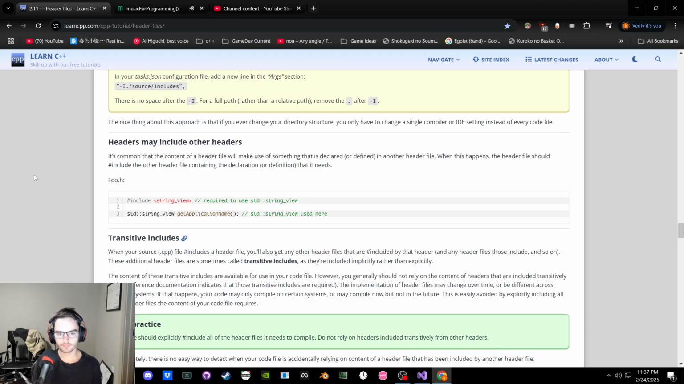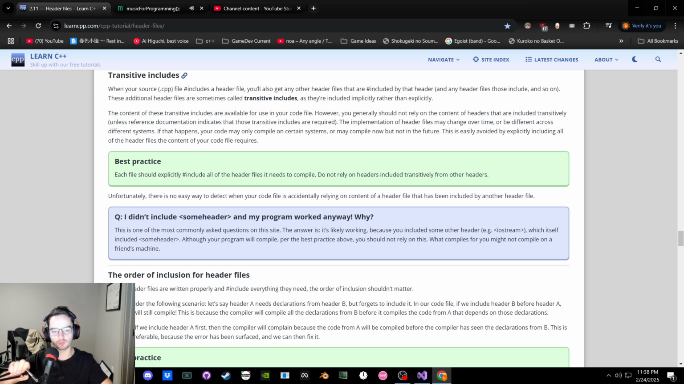Okay. Don't rely on them, because those guys can change. And if they change, and it stops including the transitive stuff, no good. Avoid it by explicitly including all of the header files the content of my code requires. Each file should explicitly include all the others. Do not rely on other headers included transitively from others. Transitive, okay. Unfortunately, no easy way to detect when it's relying on transitive headers.